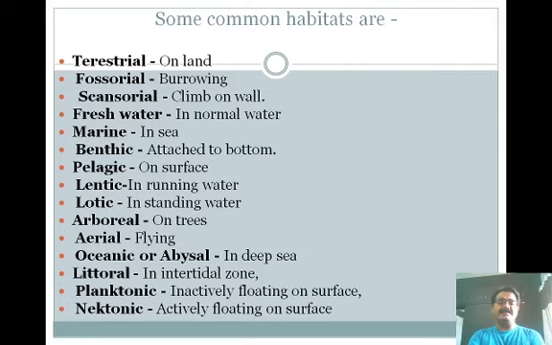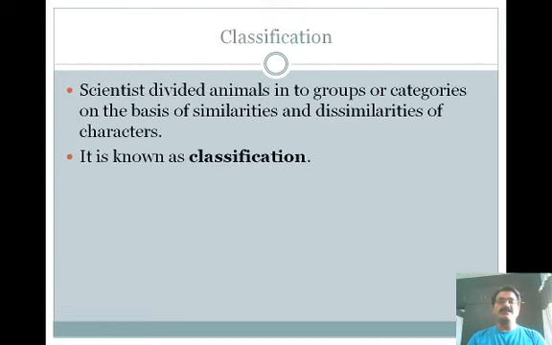Oceanic or abyssal animals inhabit deep sea water. Littoral animals inhabit the intertidal zones of marine water. Planktonic animals are passively floating on the surface of the water. Nektonic animals are another category, actively swimming in the water. So these are the kinds of animals classified on the basis of their habitats.